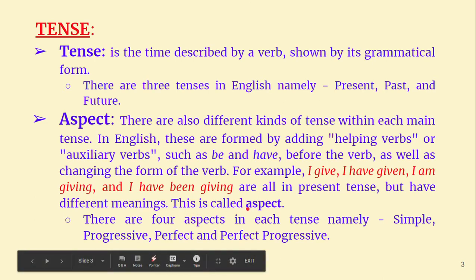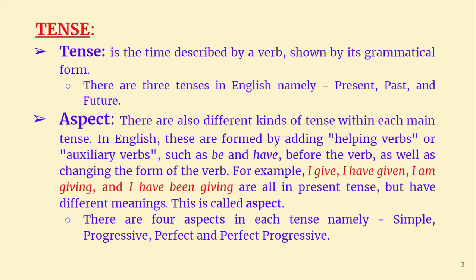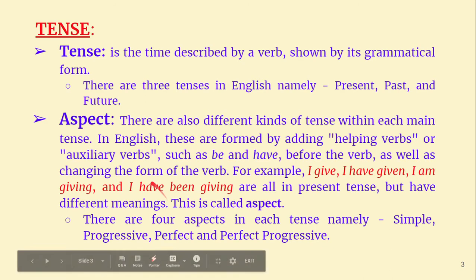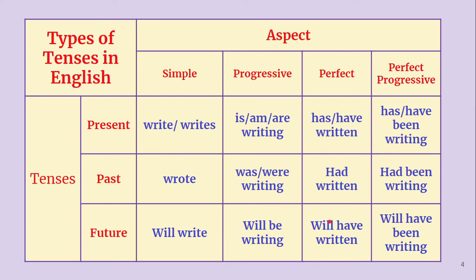This is called aspect. Different meanings in the sense, particularly regarding the action, where it is taking place, when it is taking place, how long it is going on, or how long it has been going on. So these are the things that are addressed by aspect. There are four aspects in each tense, namely simple, progressive, which is also called continuous tense, perfect, and perfect continuous tense or perfect progressive. Now let us see all these tenses and aspects.